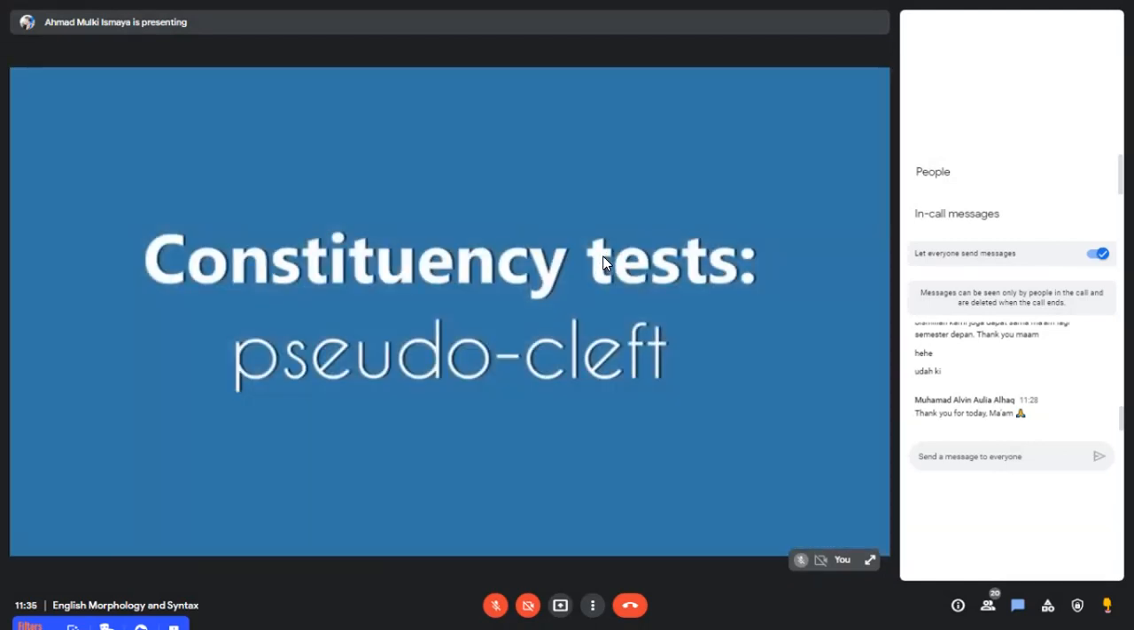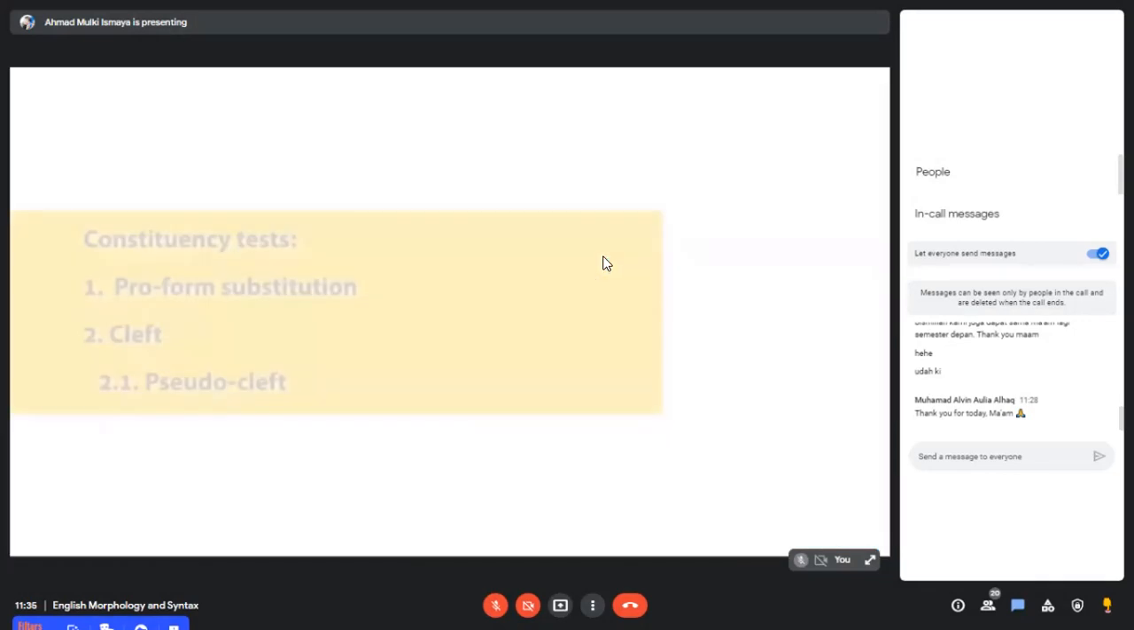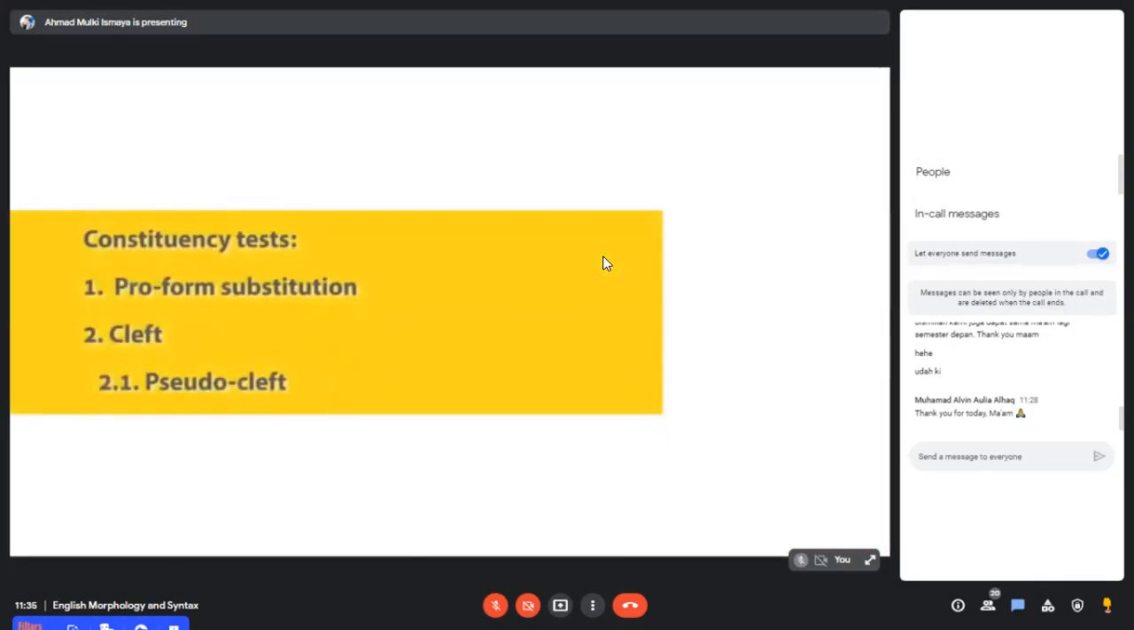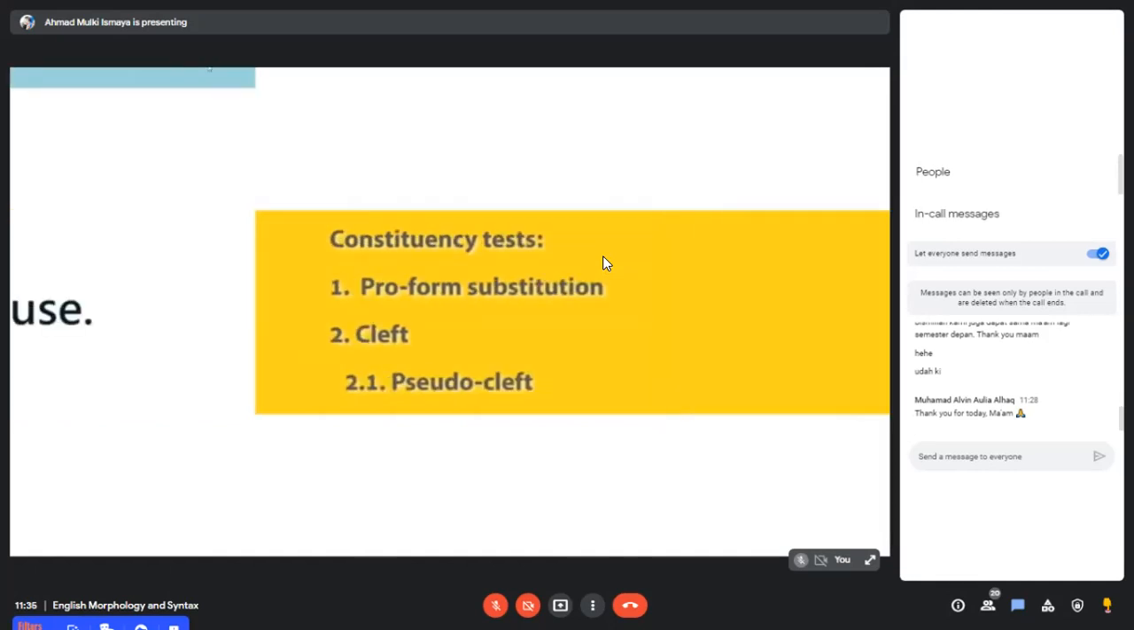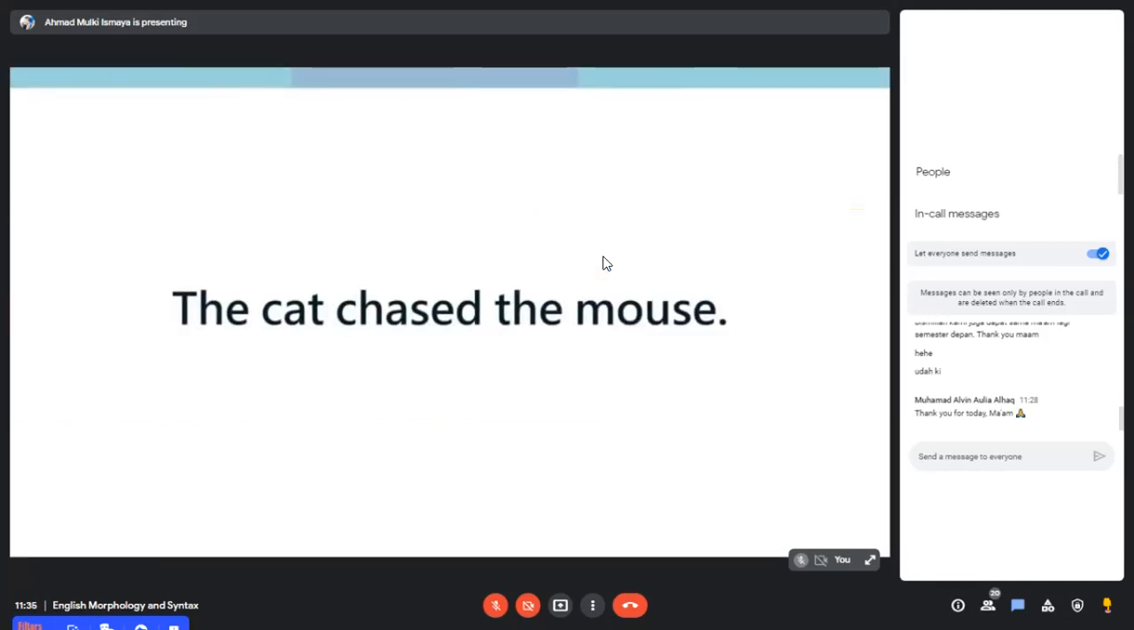Today's test is pseudocleft. I covered cleft. This is a subcategory of clefting, which is called pseudocleft. What is a pseudocleft? If we have the simple sentence, the cat chased the mouse, the point is which words go together as a constituent?